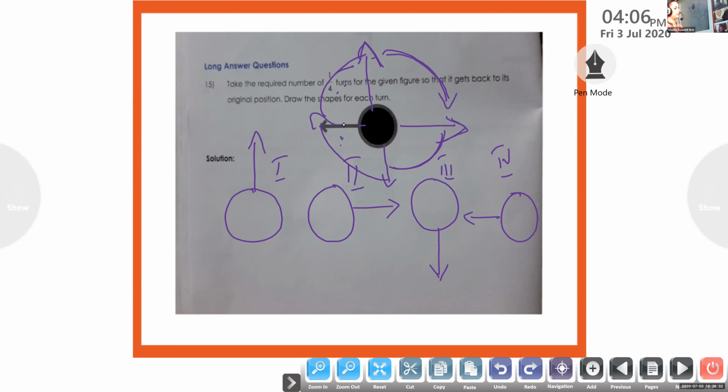Okay, Angelina, how many times have we turned this to get into the original position? 4 times. Okay, 4 times we have done the rotation. How many? Like 1 by 4 turns. Okay, children. So how many pictures do you have to draw?